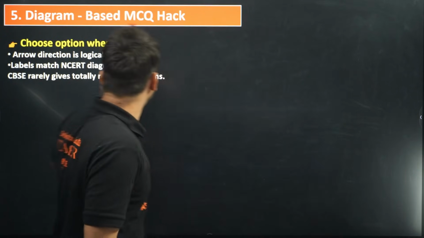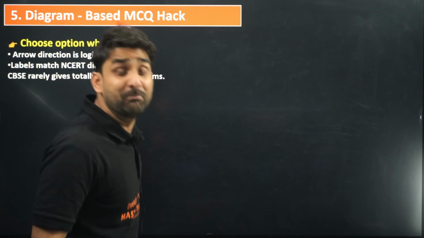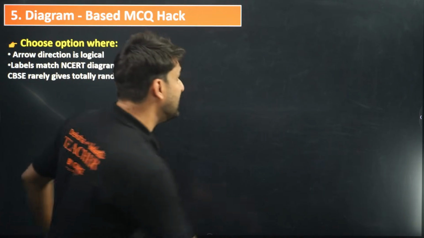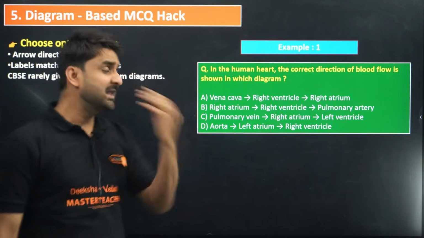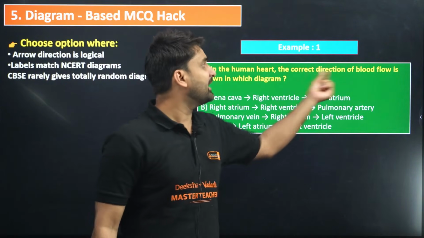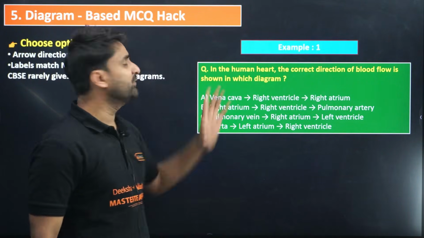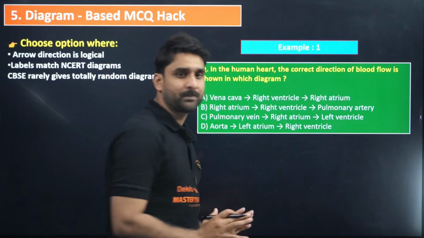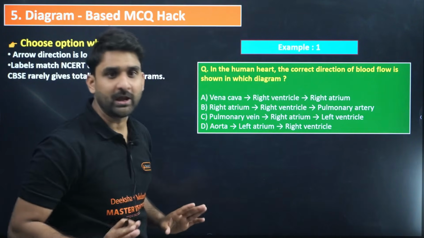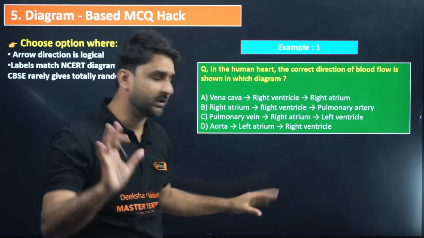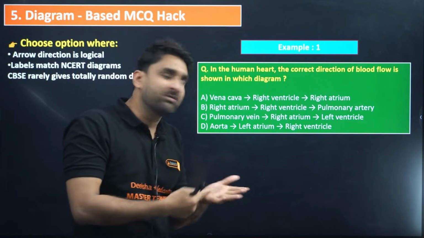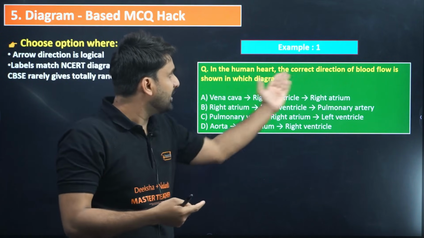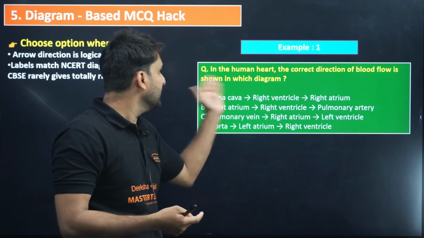Now for the clarification of this hack, how you can implement it in your exam, I have brought an example for you, my dear. Look at the question. The question is, in the human heart, the correct direction of blood flow is shown in which diagram? So for this question, the diagram would be given to you, don't worry. I could not bring the diagram here in this video, but the diagram would be there. So you all know, look at the question: in the human heart, the correct direction of blood flow is shown in which diagram?